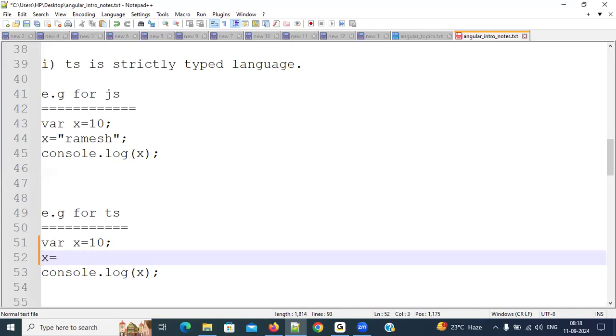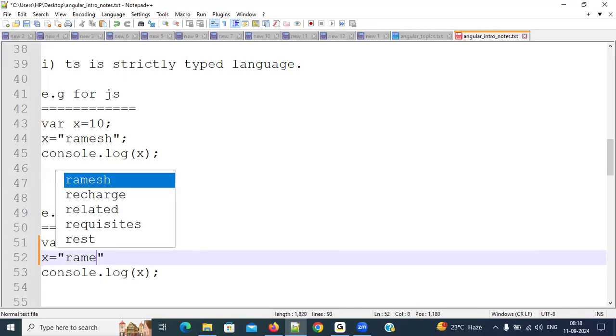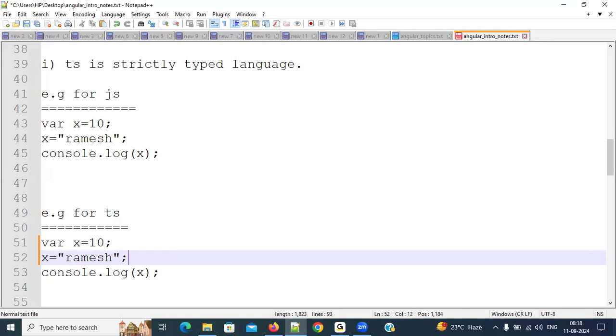Next line I am writing x equal to Ramesh. Respond everybody. Now what is the output I will get? 10, Ramesh, or Yadav? Error this time. Okay, why? What will we get? We will get error. Why?